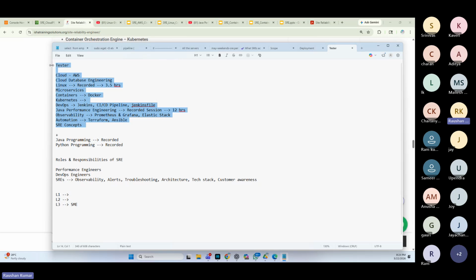May I know your skill, Jay? I'll guide you better. I'm a functional tester. I also have performance experience using LoadRunner and API testing. So you're a functional and performance tester, basically. Definitely this course will help if you're looking to transition your career to a performance engineer, or a cloud engineer with an understanding of the cloud, Docker, Kubernetes, and infrastructure.